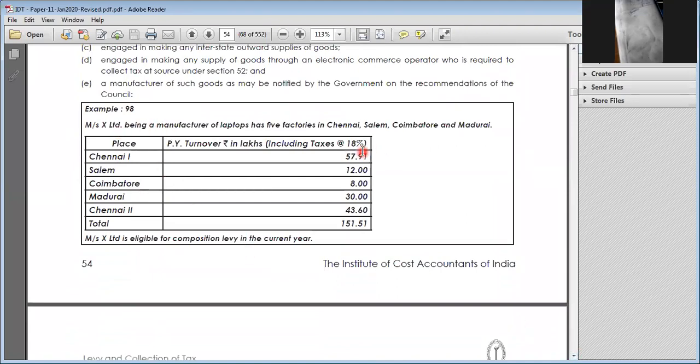So this is the turnover of Mr. X. Salem, Chennai, Salem, Coimbatore, and Madurai: 57.91, 12 lakhs, 8 lakhs, 30 lakhs, and 43.60. Total 151.10 lakhs. Whether he is eligible in the preceding previous year?